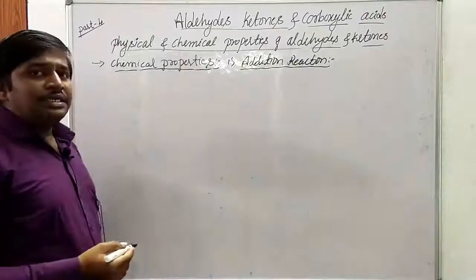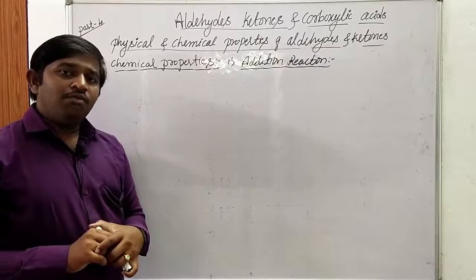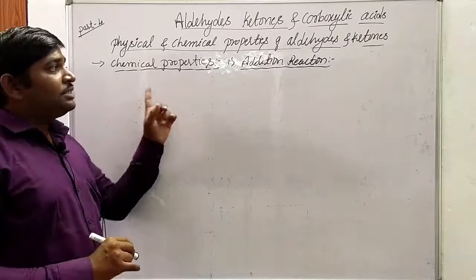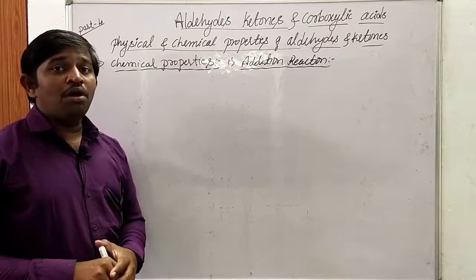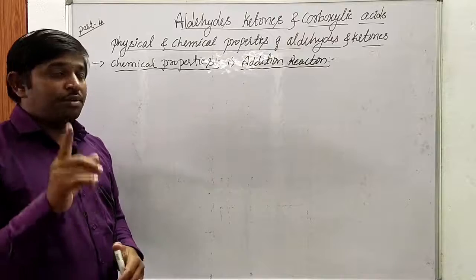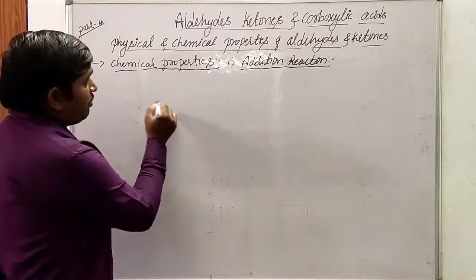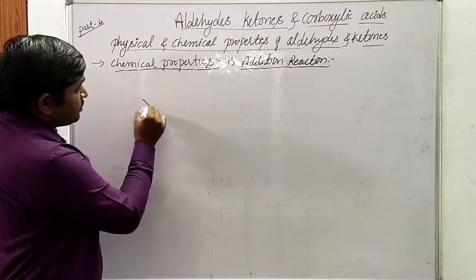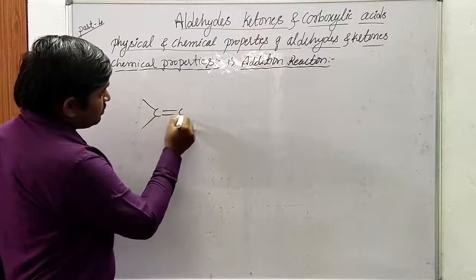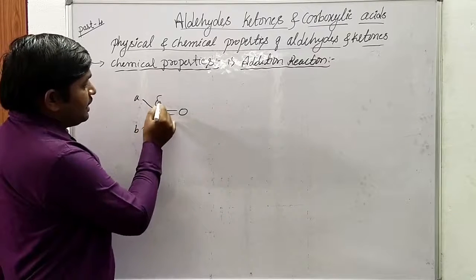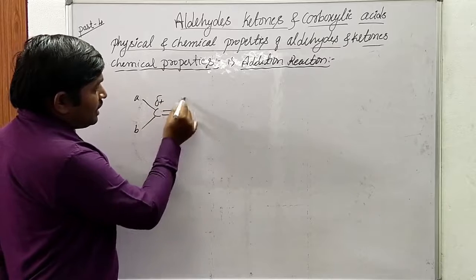Aldehydes and ketones have one functional group, that is the carbonyl functional group. Aldehydes and ketones are highly polar in nature due to the presence of the carbonyl functional group. Let us consider the functional group of aldehydes, this is A, this is B, this is delta positive, this is delta negative.